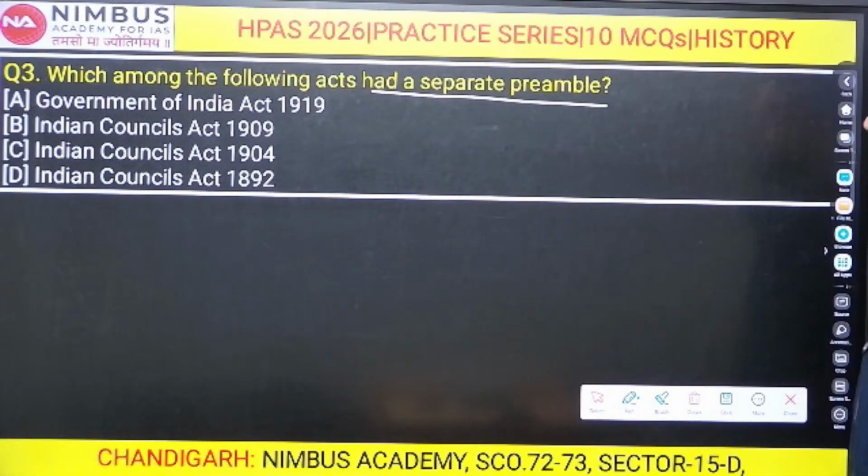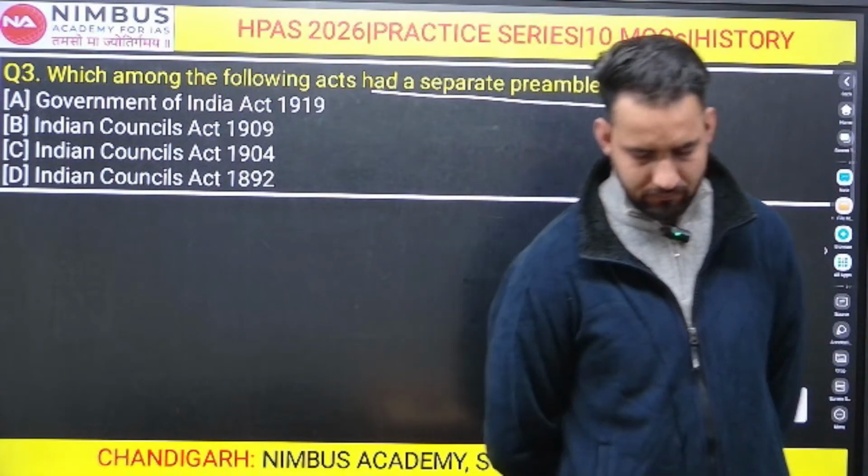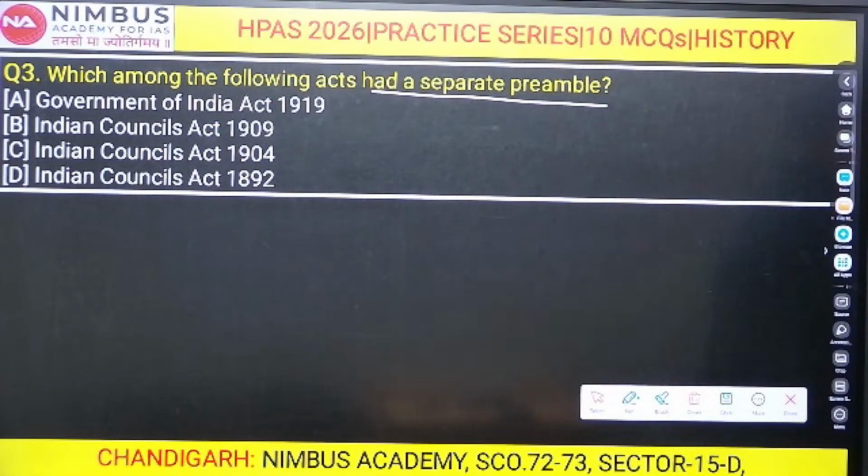What should be the right answer for question number third? Which of the following acts had a separate preamble? Let me know the right answer.